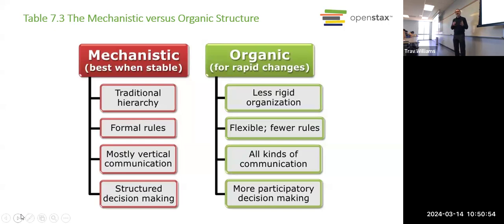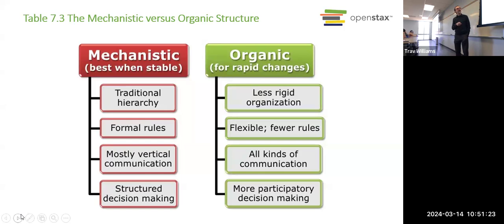So as you see, the organic approach to organizational structure is very different from what we're used to. It's easier to implement in a small organization. It's harder in a large company like Zappos, but it's possible. Both of those examples are multi-billion-dollar companies that are very successful, yet they have a fairly organic structure.